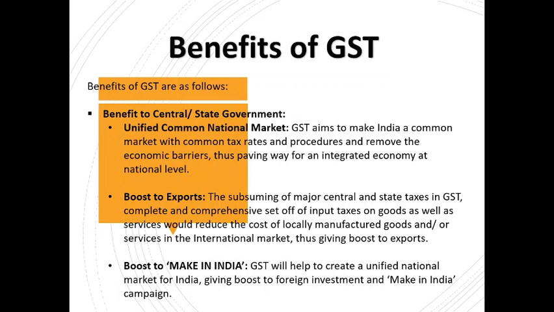So for many products there is a common rate and procedures, because since there is only one tax, one nation one tax was the tagline of GST, and the procedures are common. There are tax rates which are common, which have removed economic barriers. You don't have to understand many different kinds of tax laws, and this has resulted in removal of economic barriers, thus paving way.